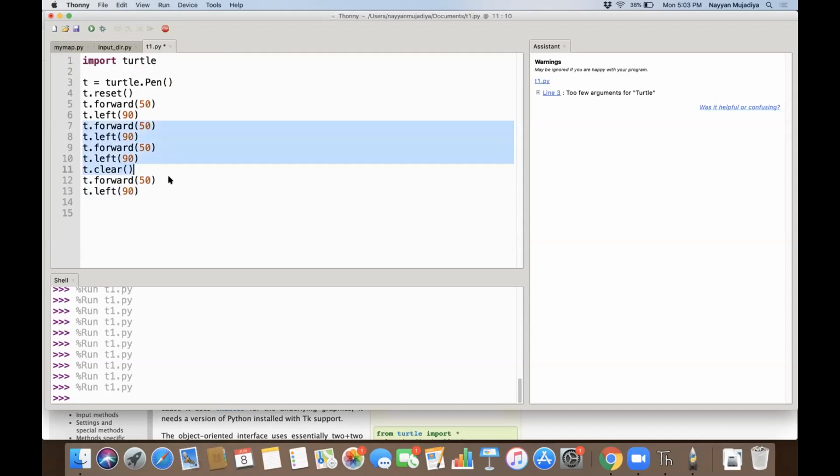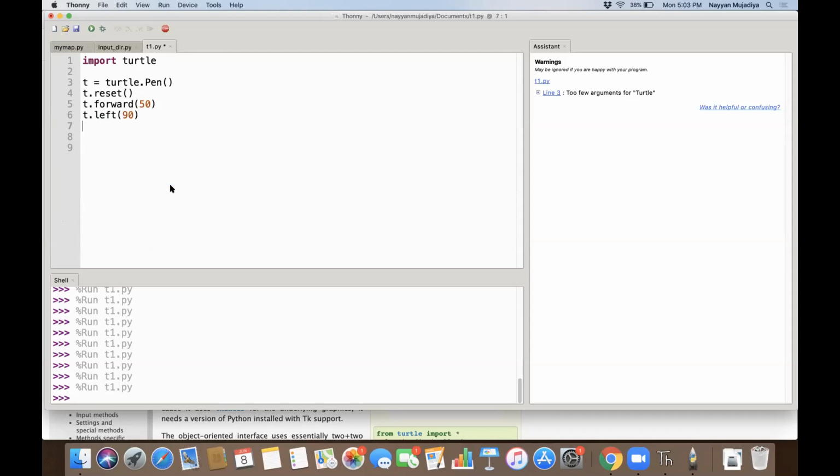Then I'll just remove all this temporary thing. We have done this left, right. Now let's do the other thing. So I'll say backward 100. Then I'll say t dot up. Then I'll say t dot right 90. Let's see.